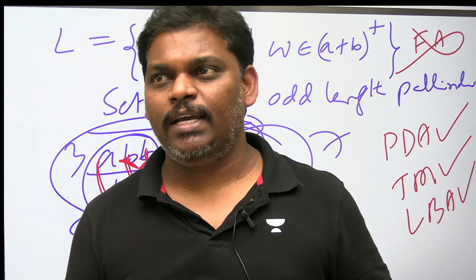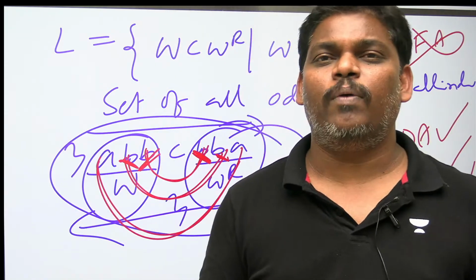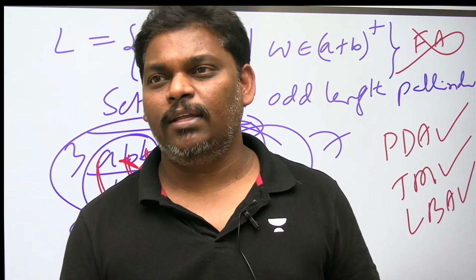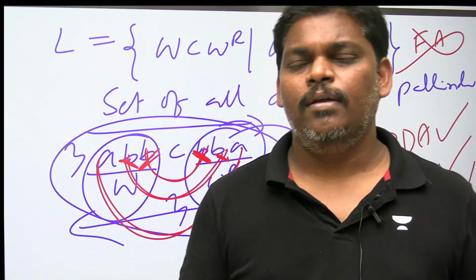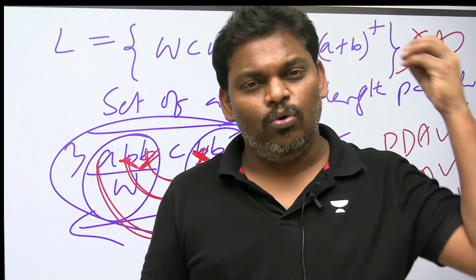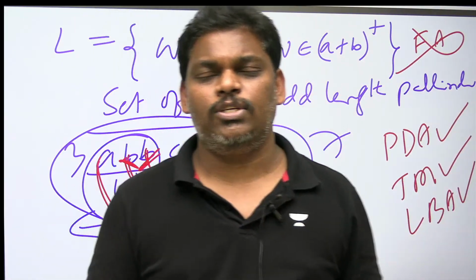N is the input size. You cannot take stack size 2 power n, or n power 5, something like that. Linear to input only. So there is a little space problem in the LBA. In the Turing machine there is no condition, nothing. That is called a Turing machine.